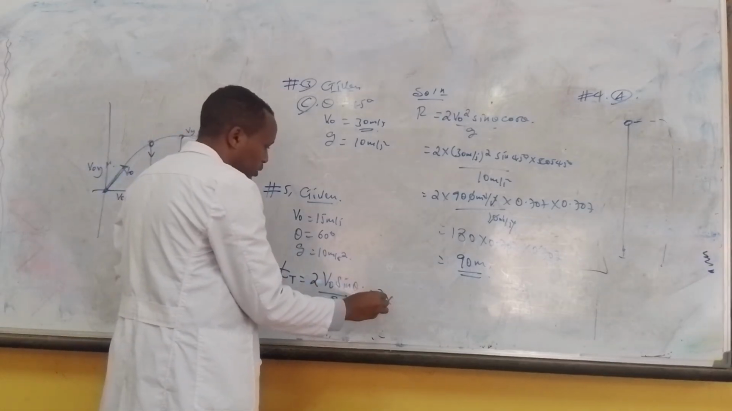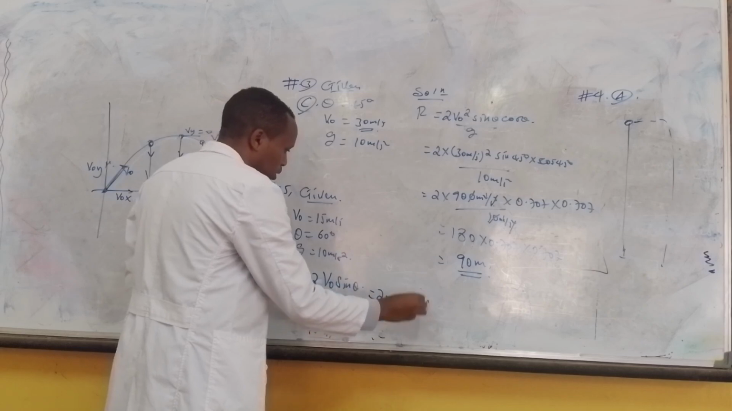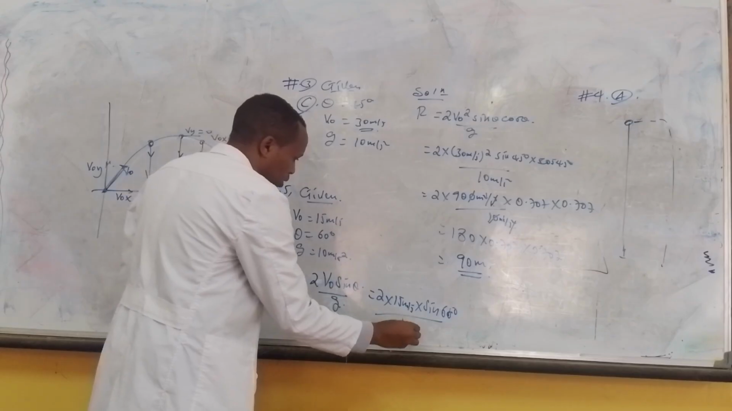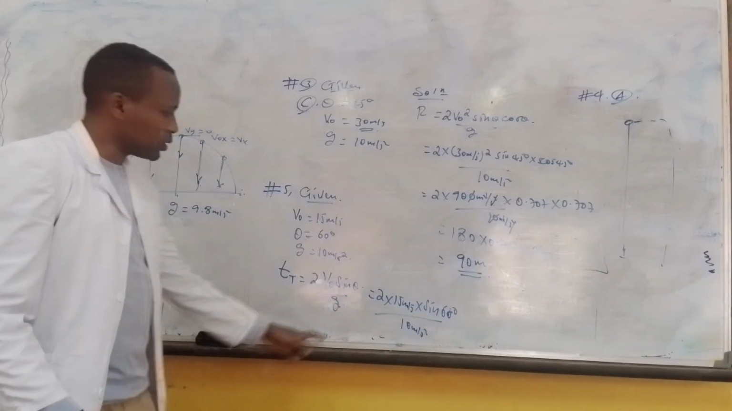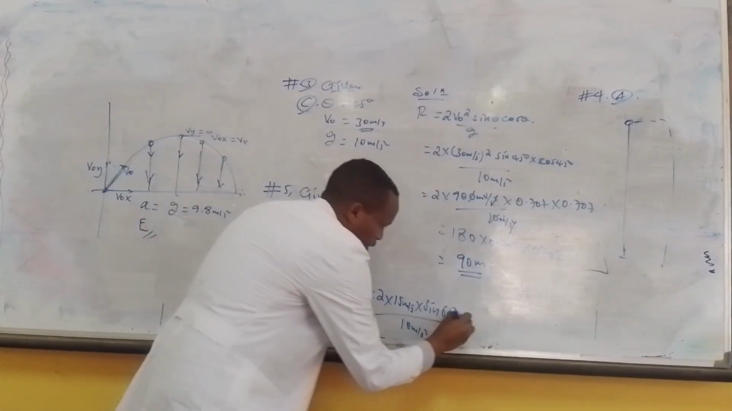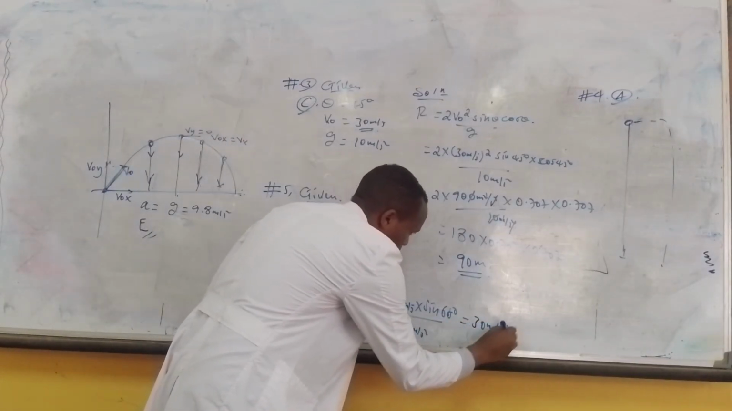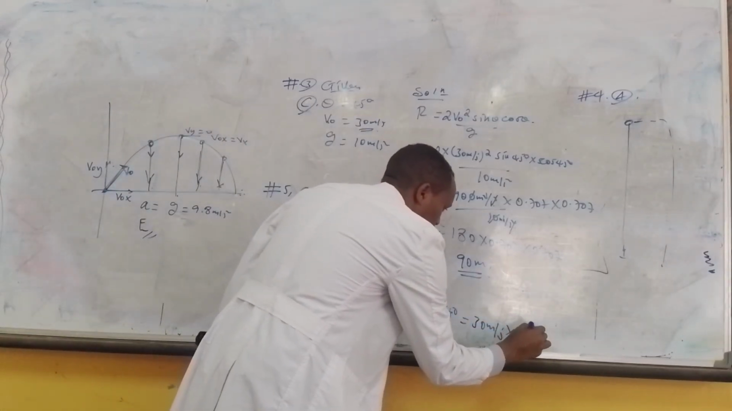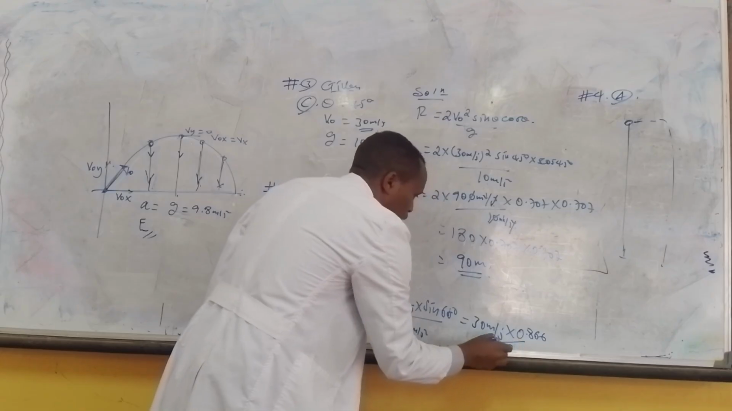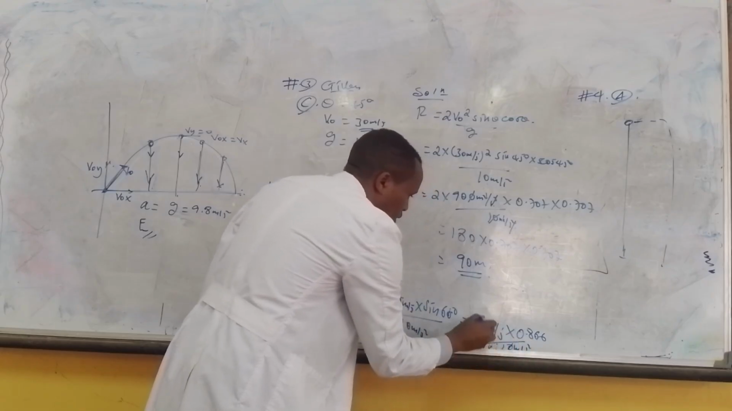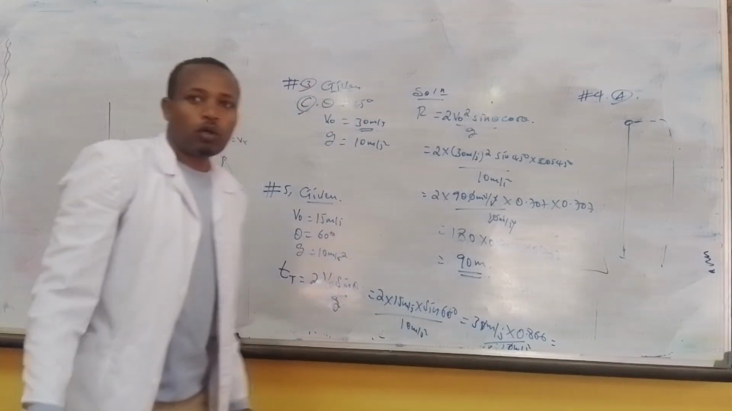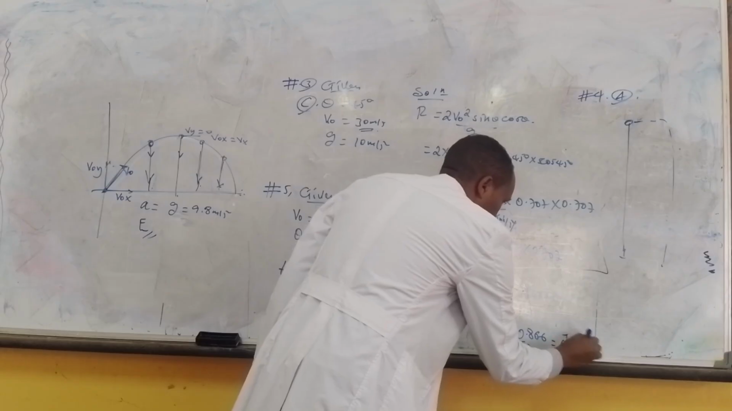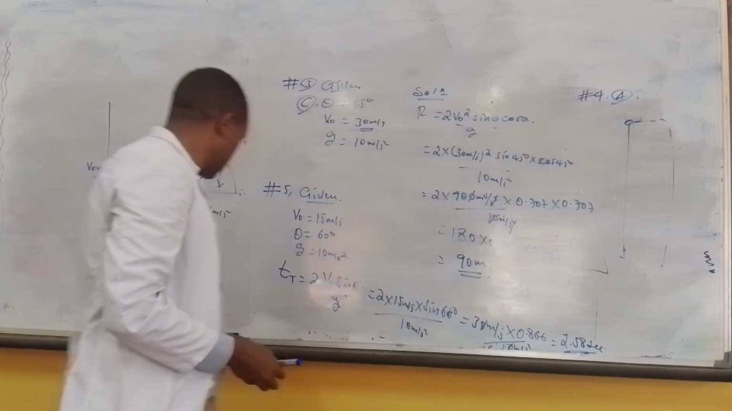So 2 times 15 meters per second times sine of 60 degrees over 10 meters per second squared. So 2 times 15 is 30 meters per second times sine of 60 degrees, 0.866, over 10 meters per second squared. 0 is cancelled by 0. So it is about 2.58. So the answer is 2.58 seconds, which is the correct answer for this question.